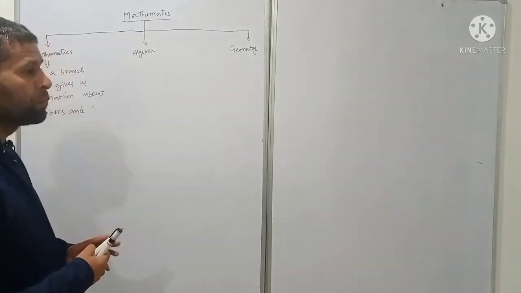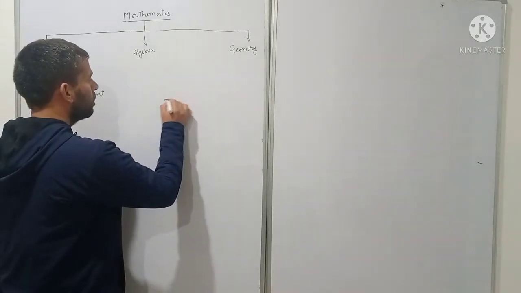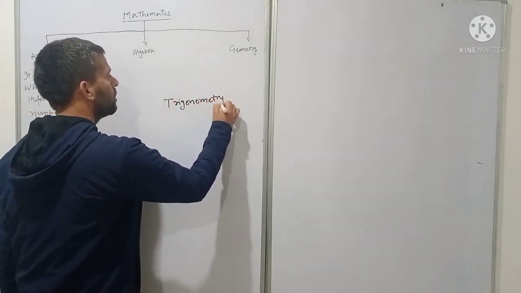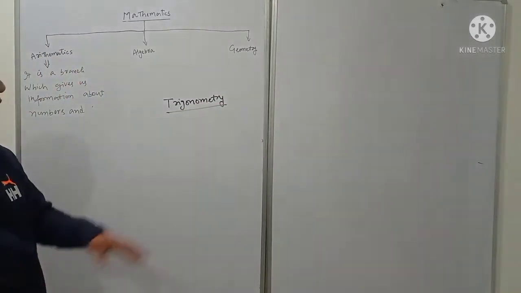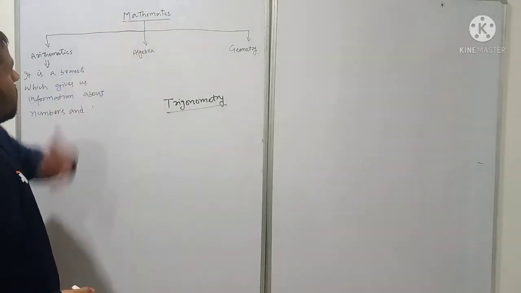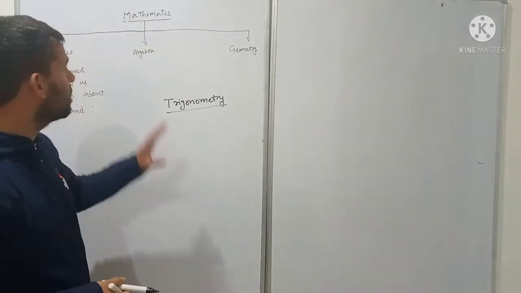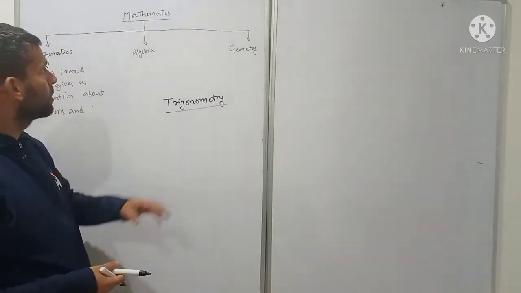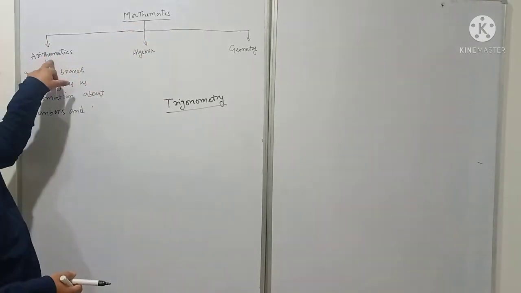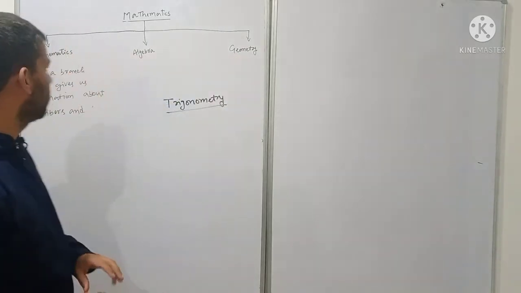Hello students, today we are going to start an important topic of mathematics, that is trigonometry. So trigonometry is a topic of mathematics, but let's first see what mathematics is. Students, mathematics is a branch which gives us information about numbers and shapes. Now students, mathematics is divided into three branches. First one is arithmetic, second one is algebra, and third one is geometry.